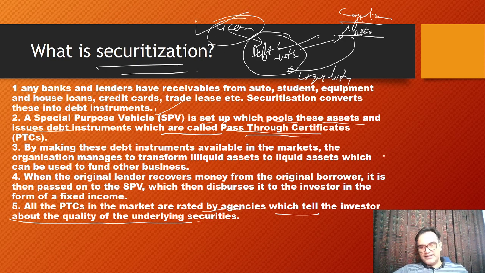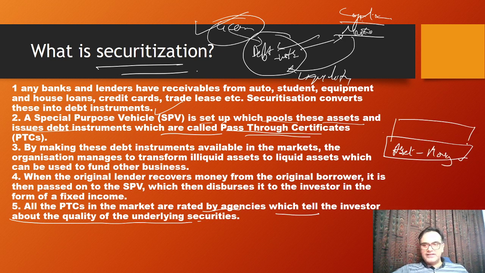So essentially, what is the thing? There is a certain amount of assets with the bank. From these assets, the bank is expecting money to come in future. Based on this expectation, it creates a debt instrument which is called PTC or pass-through certificate. This pass-through certificate can then be floated in the capital market where the investor can invest in it.